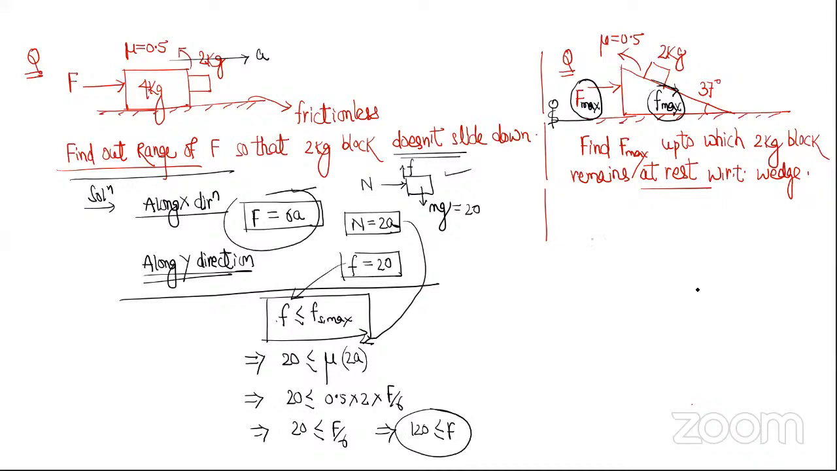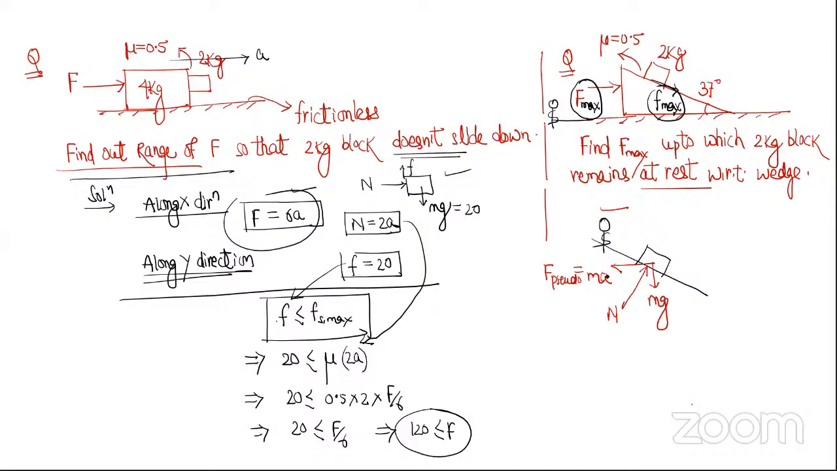Acha, you think it like this. You stand on the wedge and see how the forces are acting. If I am standing on the wedge, I am in which frame? Inertial or non-inertial? Non-inertial, because the wedge is accelerating. That means the forces acting are mg in this direction, normal reaction in this direction, and pseudo force in this direction.